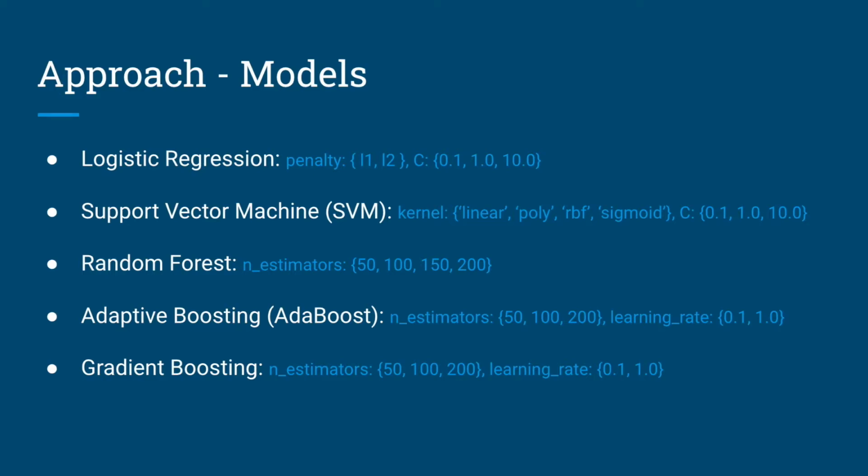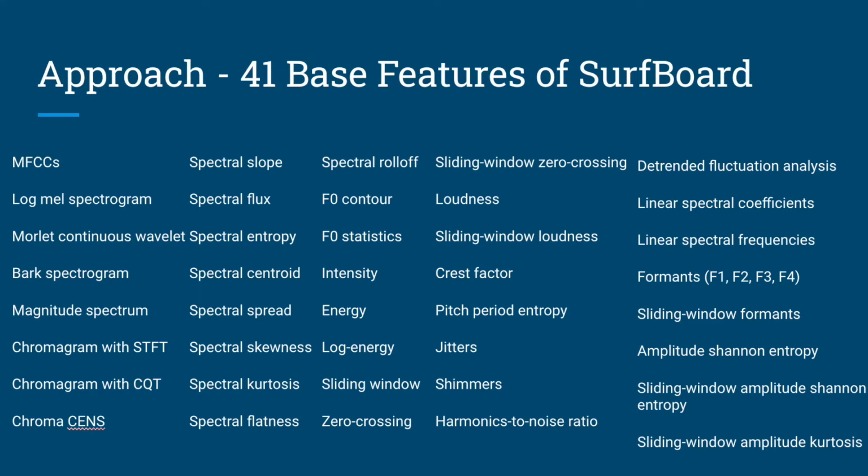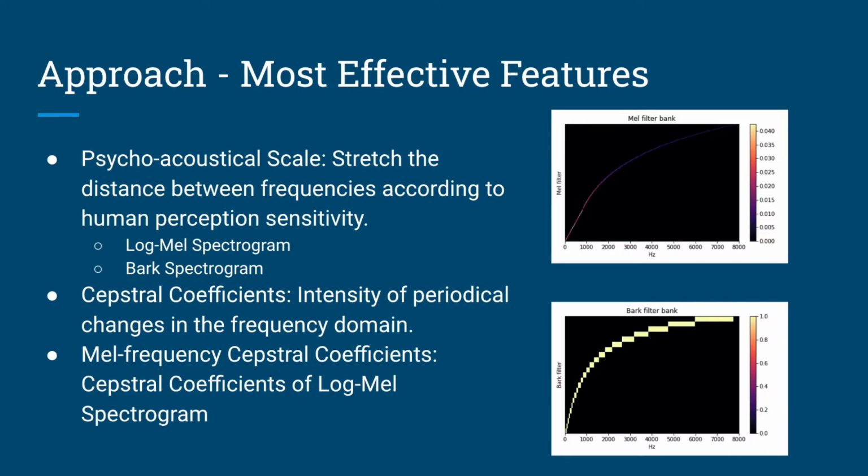We built 5 classification models in our experiments. The hyperparameters are listed on the slide. Here are the 41 base features we extracted from input data using Surfboard and OpenSmile toolbox. The output will be a time sequence. Among them, the best features are log-mel spectrogram, bark spectrogram, and MFCC.